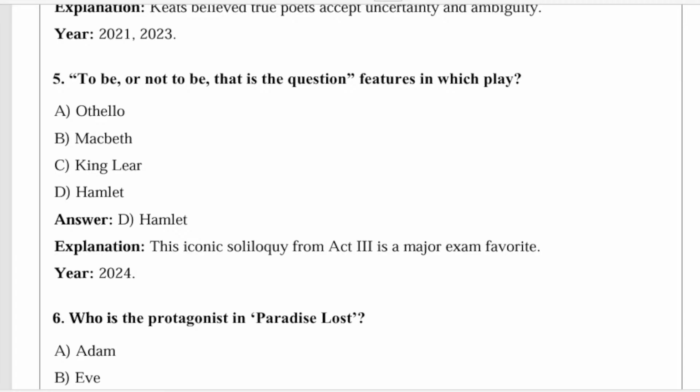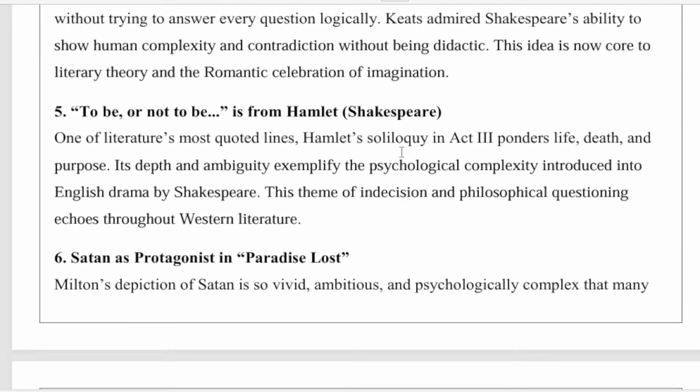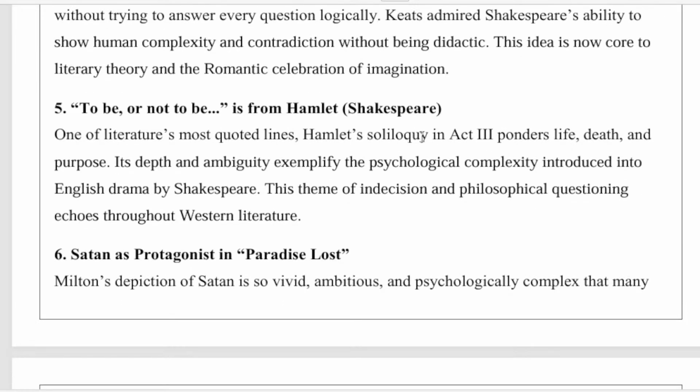So the detailed explanation now we will see. One of literature's most quoted lines, Hamlet's soliloquy in Act 3 ponders life, death, and purpose. Its depth and ambiguity exemplify the psychological complexity introduced in English drama by Shakespeare. So this theme of indecision and philosophical questioning echoes throughout Western literature.